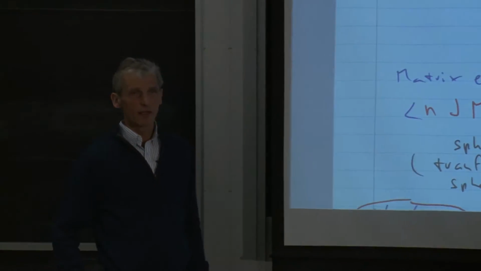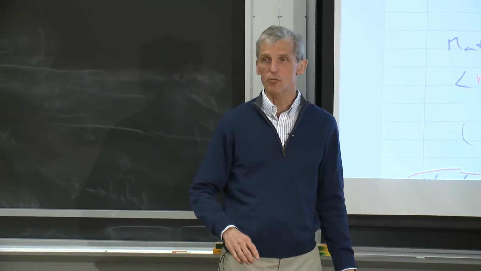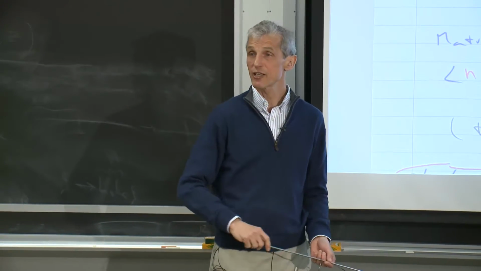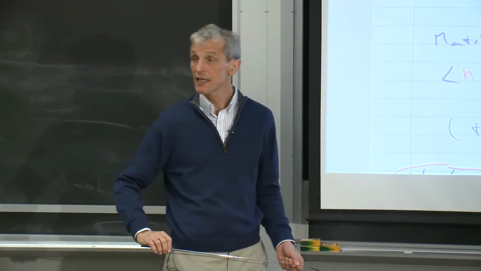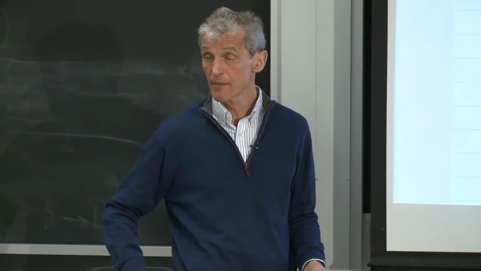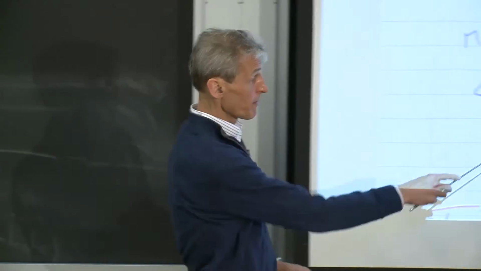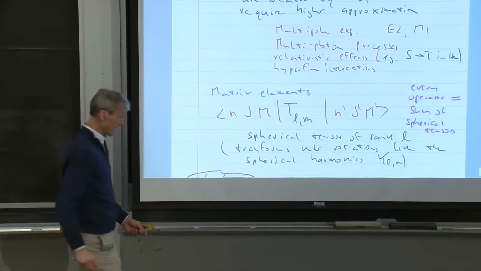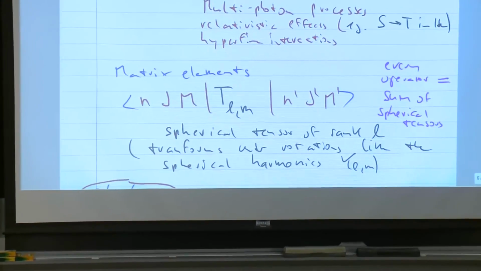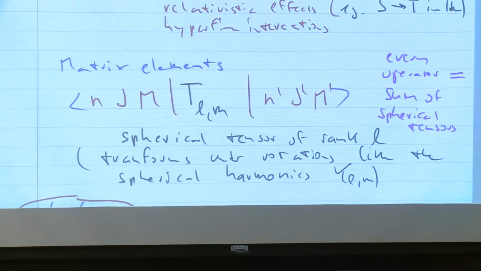Therefore, we don't want to use a position operator x, y, z, because x, y, z do not have the rotational symmetry. We want to use linear superpositions of x, y, and z in such a way that the operator becomes an element of a spherical tensor. I gave you the definition in the last lecture.